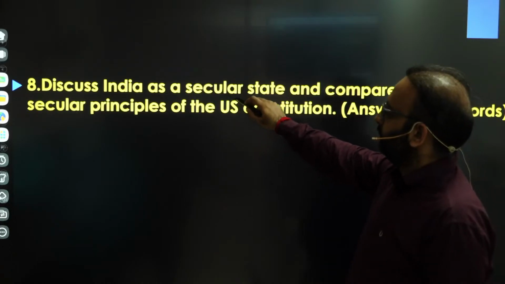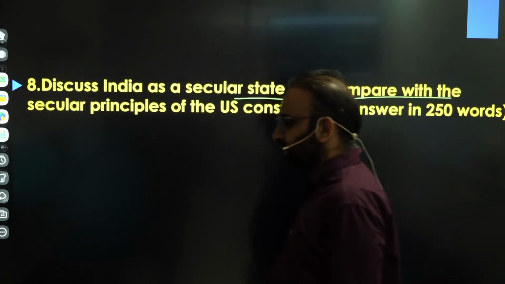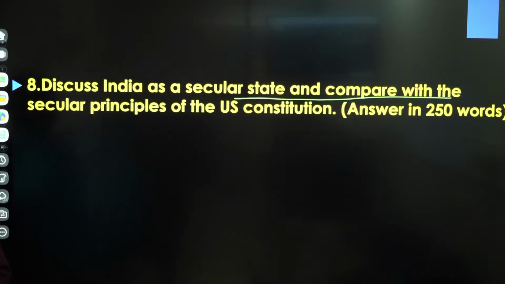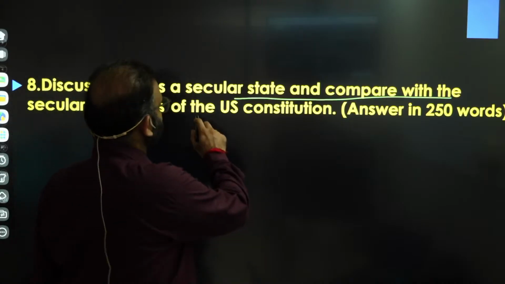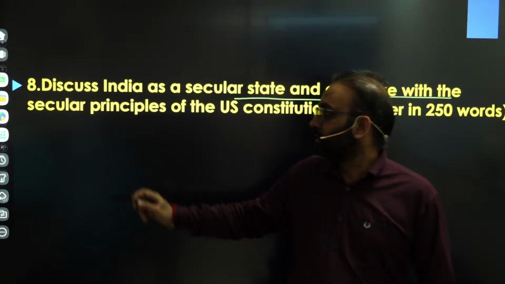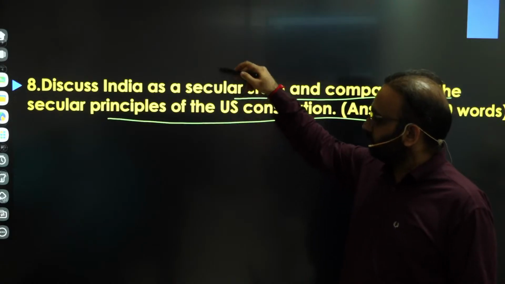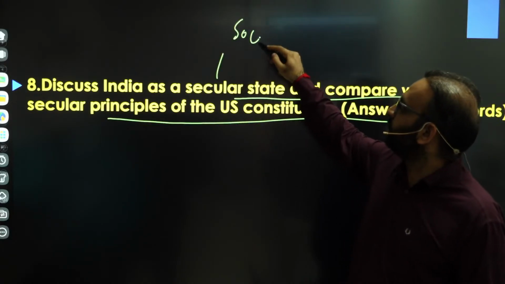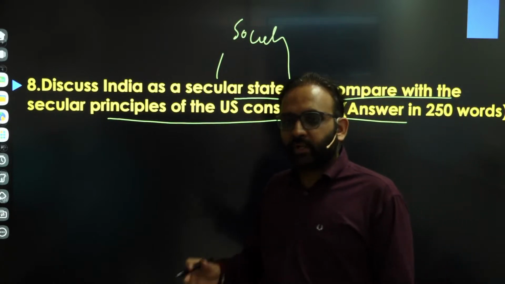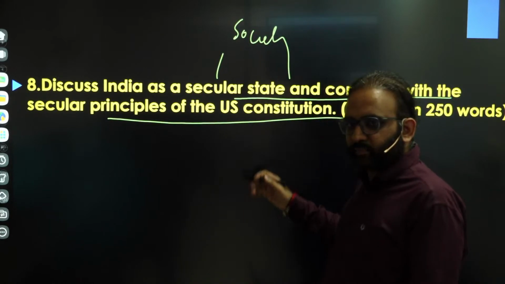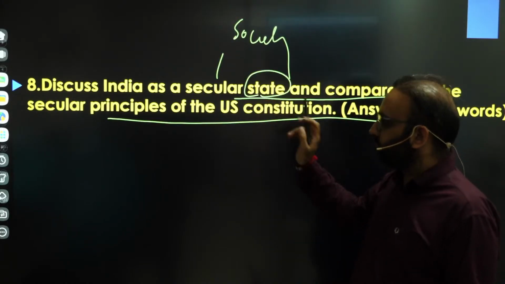Now coming to the next question. I think that's the second last question of the day. It says, discuss India as a secular state and compare with secular principles of the US Constitution. This question is related to society, because in society also you read secularism, and in polity also a little bit you read about the secular nature of the Indian state. State means government.